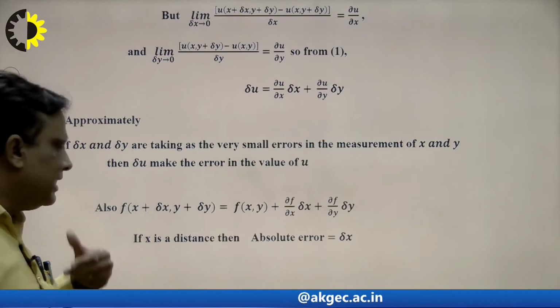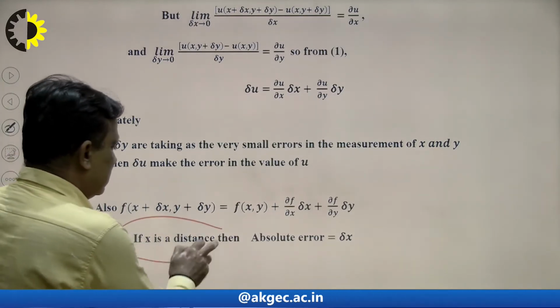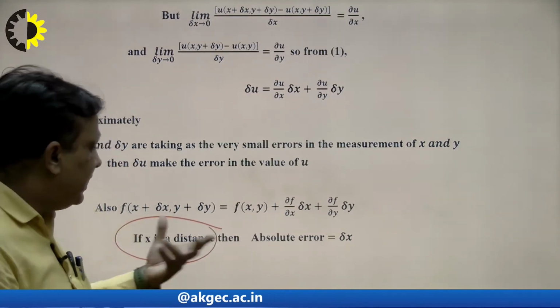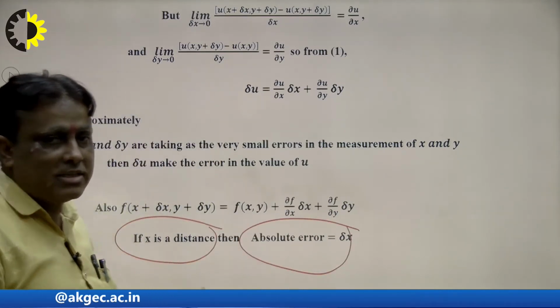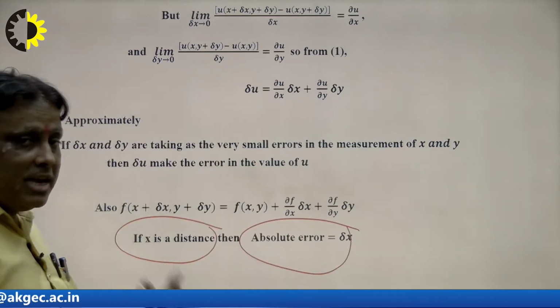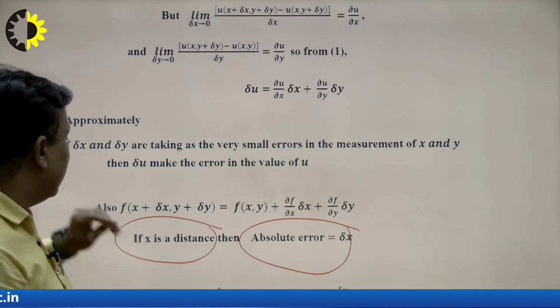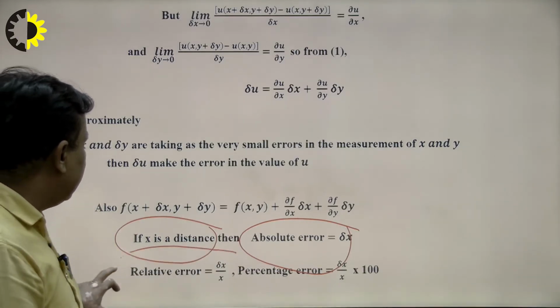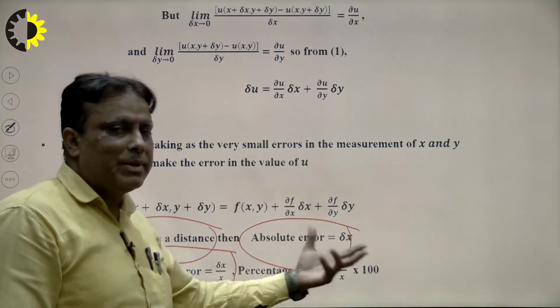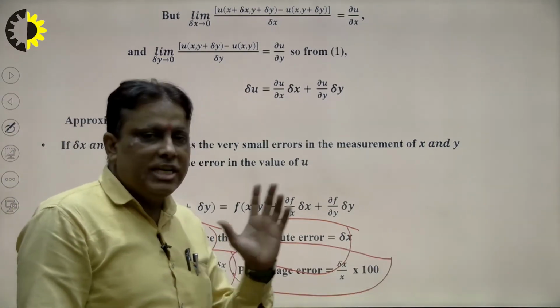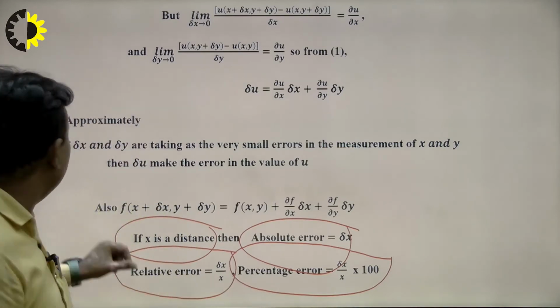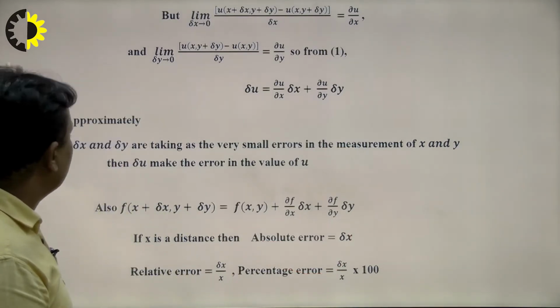Suppose x is a distance, say x is any quantity, then the absolute error will be delta x. That means a small change in x is known as the absolute error. In the same way, what will be the relative error here? The relative error will be delta x upon x, and what will be the percentage error? The percentage error is equal to delta x upon x into 100. In this way we can solve our problem, right?